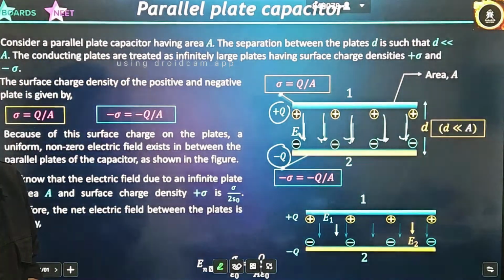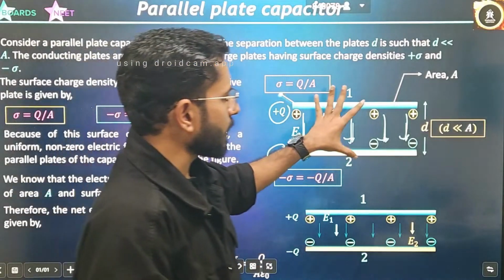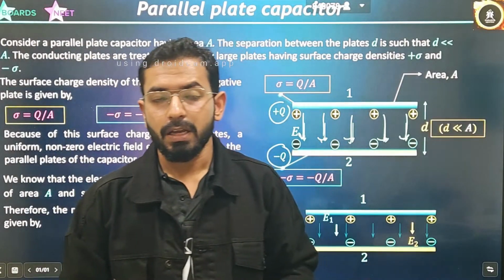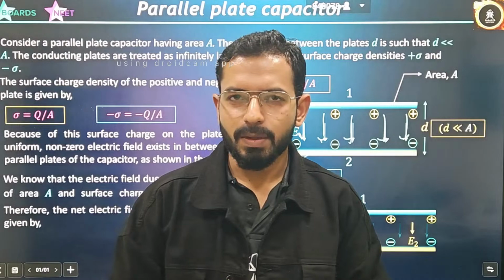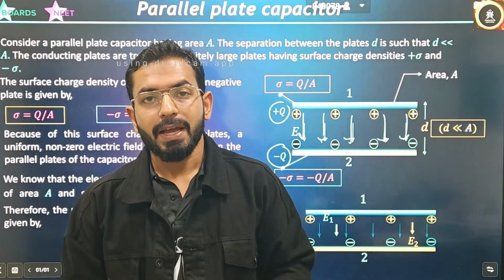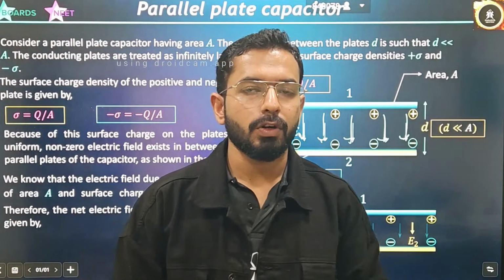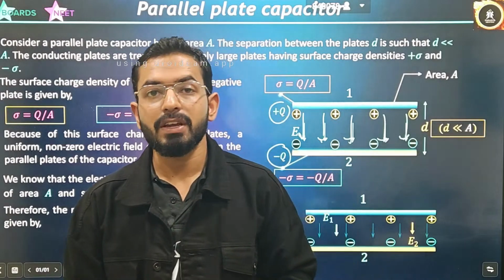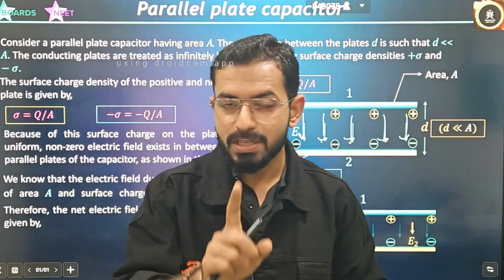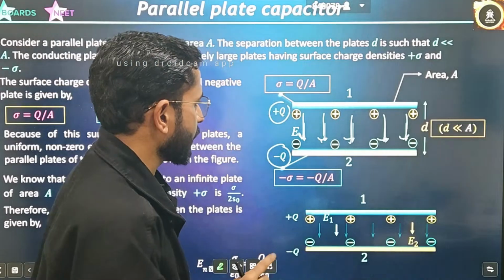Can you tell me? You remember, these parallel plates behave like an infinite sheet. Due to an infinite sheet, what was the electric field? Exactly, sigma divided by 2 epsilon naught. And what was the direction? It was away from the body, if it was a positively charged infinite sheet.